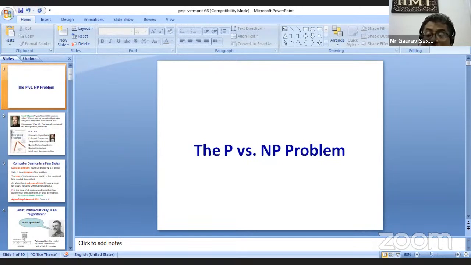If I give you a problem and ask you, given the solution, to verify whether the solution actually is correct, then the problem is in NP because we are asking to verify, not to solve. So the difference between P and NP is the difference between solving and verifying.